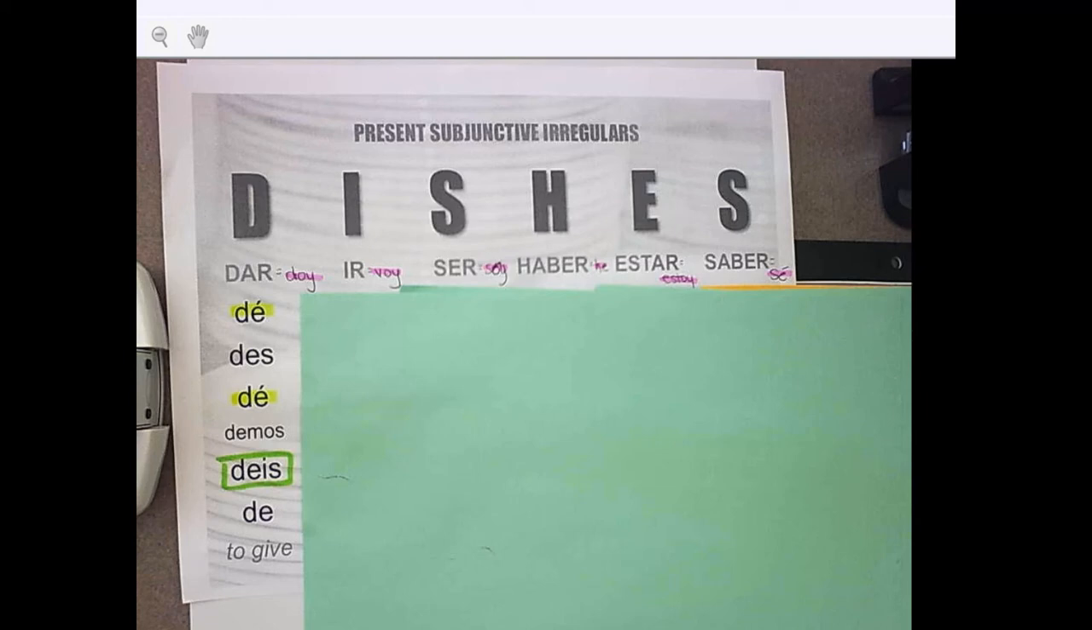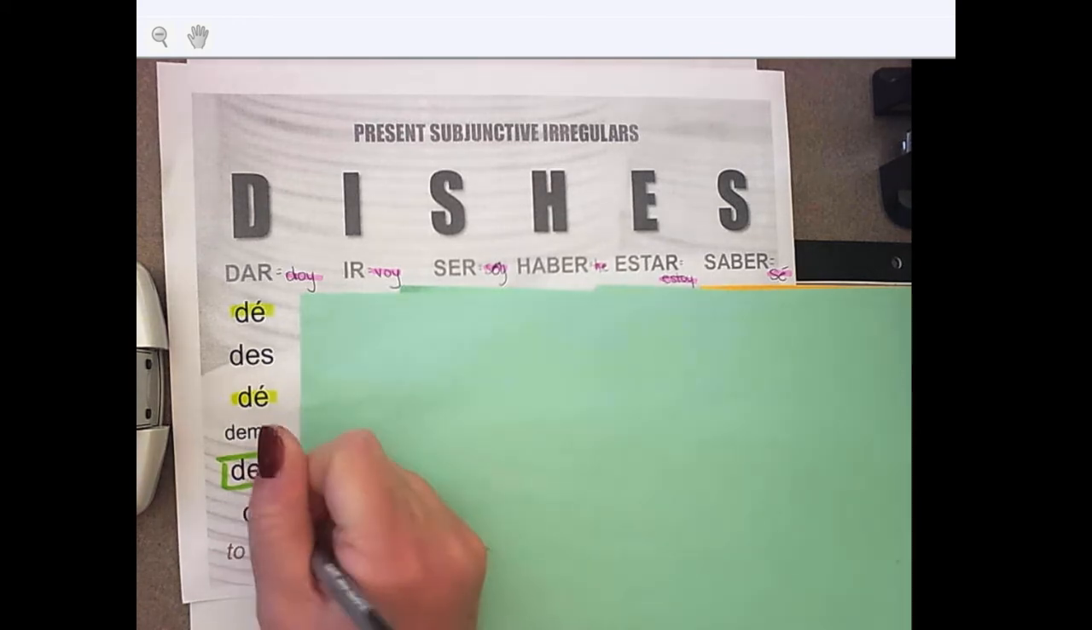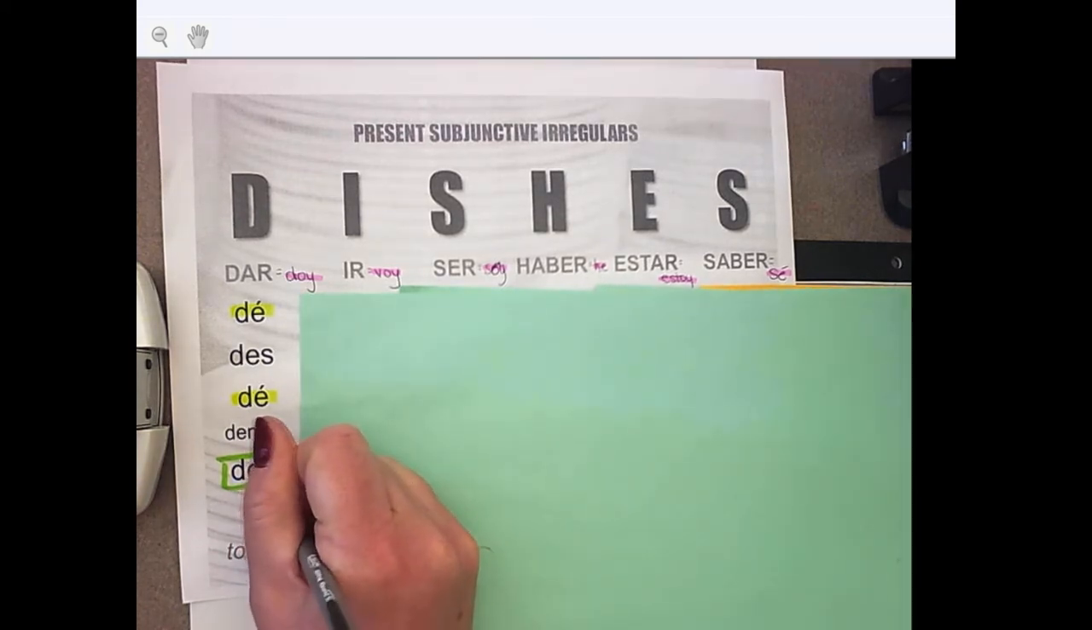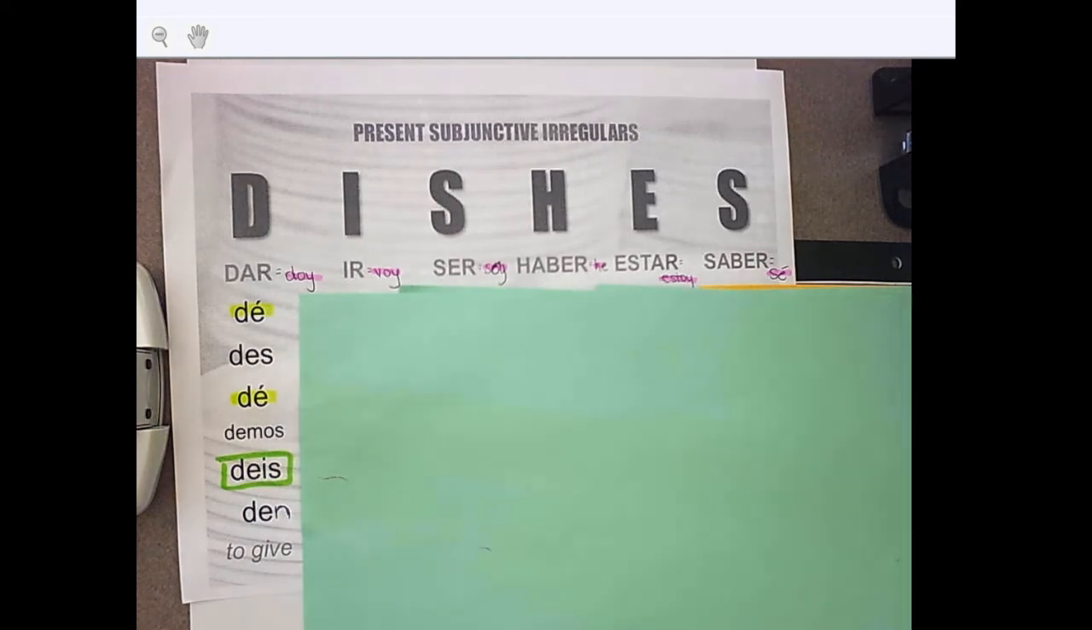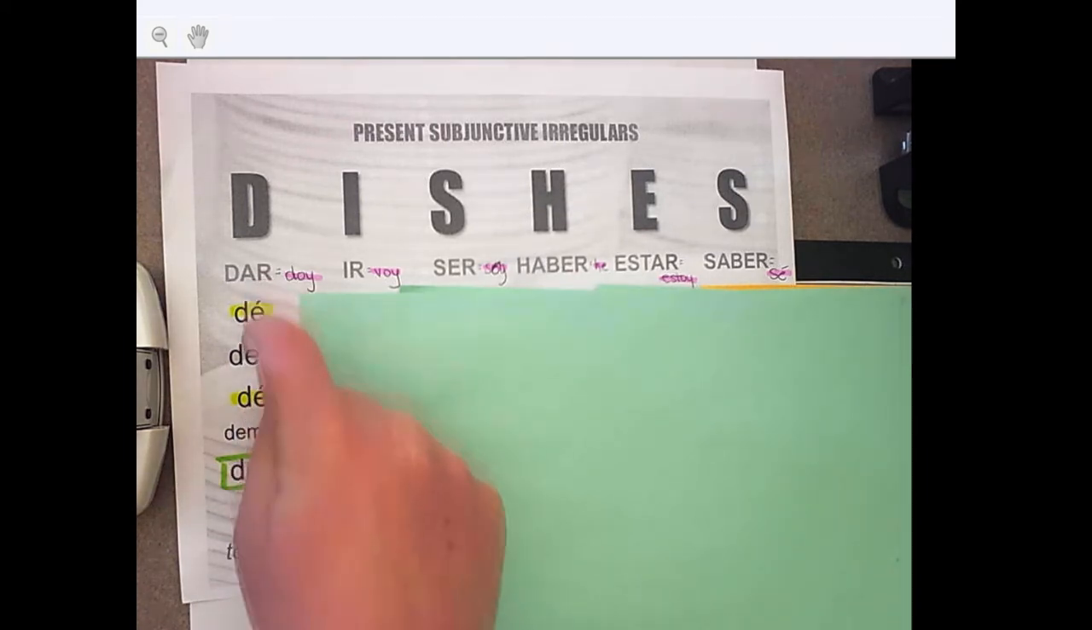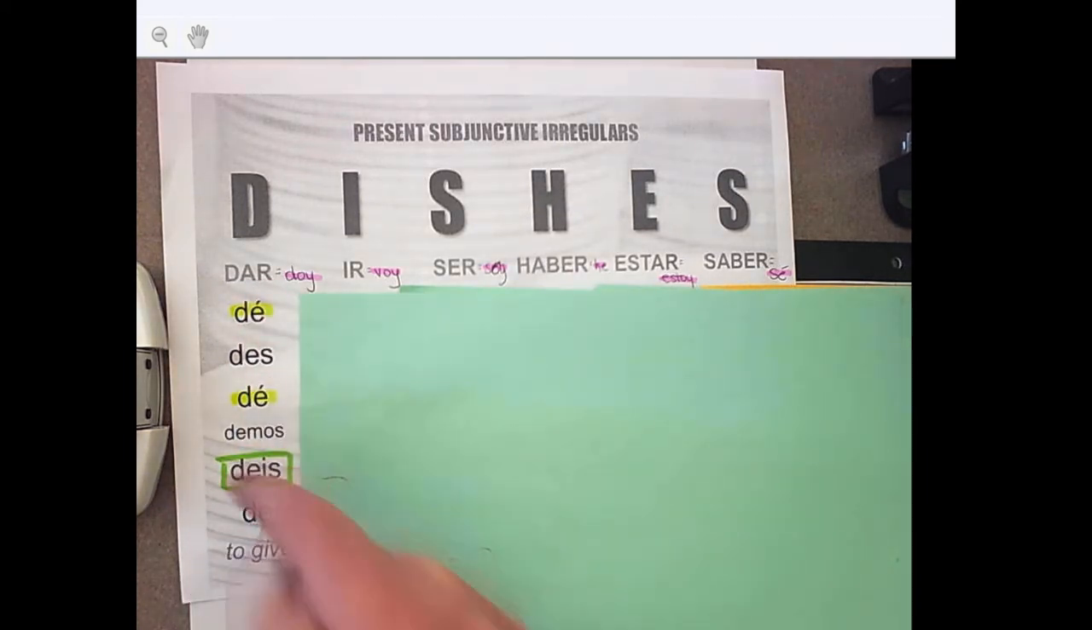For example, under dar, which again means to give, the conjugation becomes dé, des, demos, deis, den. Typo on the sheet. So what I did is I highlighted first and third person singular because they get accents, and I drew a box around the vosotros because you would expect that one to get an accent, and it actually doesn't.